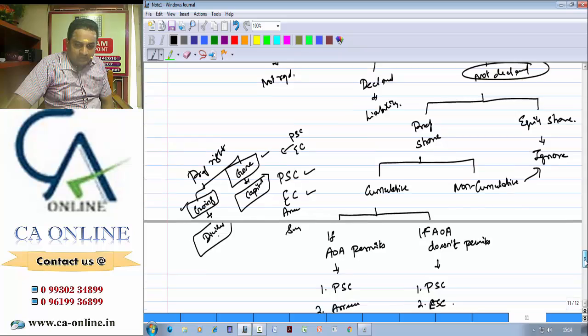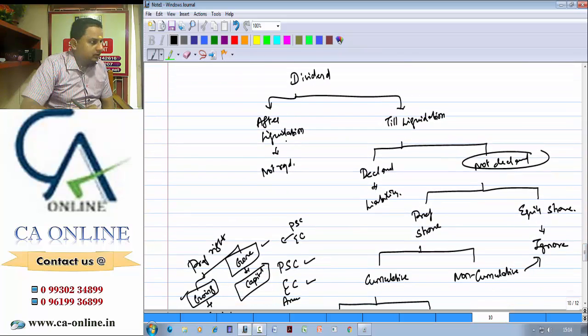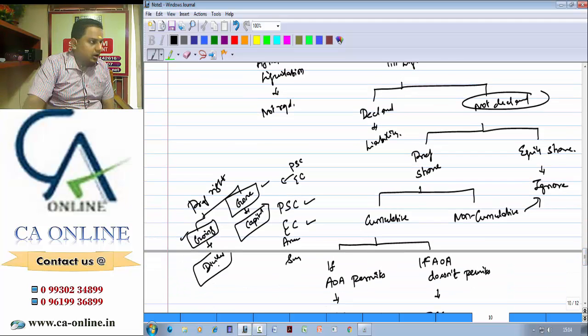So what you need to understand is that there is no concept of dividend after liquidation, but interest after liquidation depends upon whether the company is solvent or not. Whether the company is solvent or insolvent, there is no question of dividend after liquidation. But till liquidation, you can check whether it is declared or not declared. If it is declared, it should be paid as a liability. This won't be paid in stage 8 or 9. This will be paid in stage 7 itself. But only after making payment to all other people, you need to make payment for this.